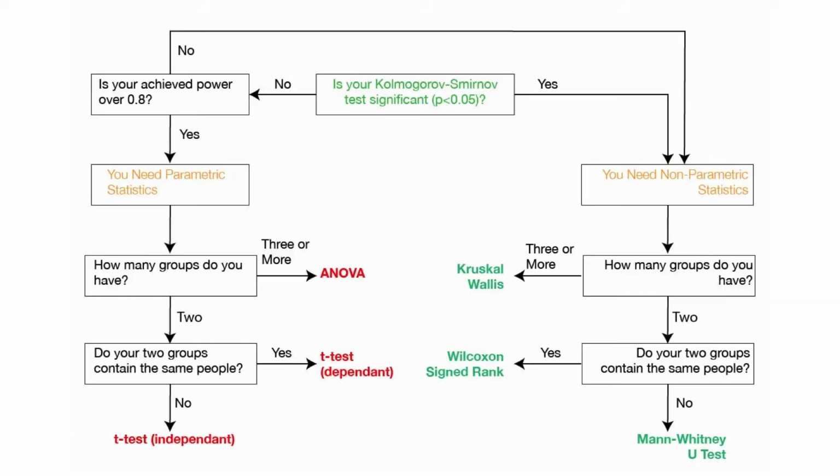But we can add another layer to this. Firstly, yes, run your Kolmogorov-Smirnov test. Are you significant? Yes, non-parametric. No, parametric. But before we go to parametric, we ask ourselves, are we achieving a power of 0.8 with our sample or higher? If yes, carry on with parametrics. If no, if we're achieving a power below 0.8, then we go over to non-parametrics. And that is a good way of working because it makes sure that the tests we have are appropriate.